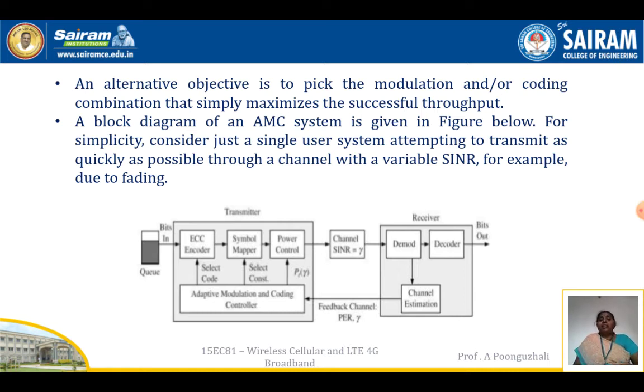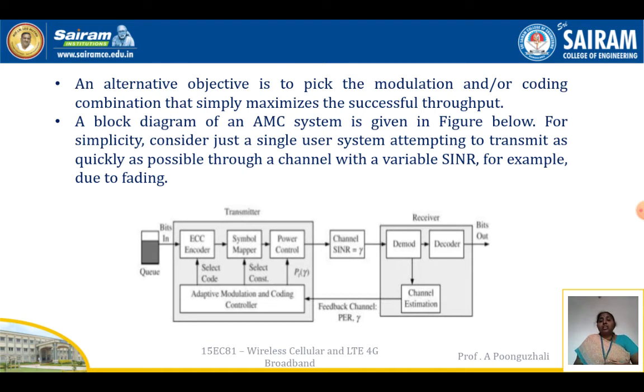So the block diagram of this adaptive modulation and coding system is shown here, where we consider only a single user, which transmits the data through the channel with a variable signal to interference noise ratio. The bits are in a queue, which is given to the transmitter block. In the transmitter block, we have three sub-blocks: one is the error correction code encoder, then the symbol mapper, and the power control.